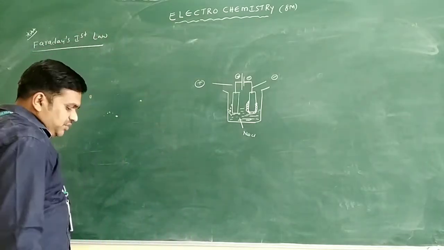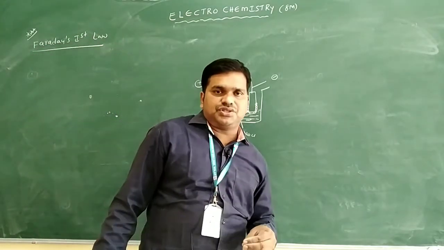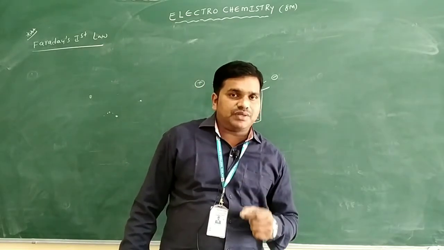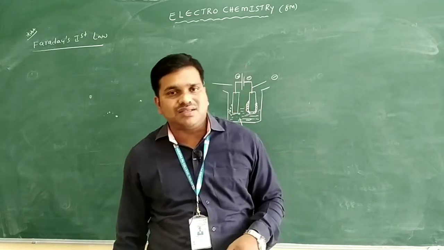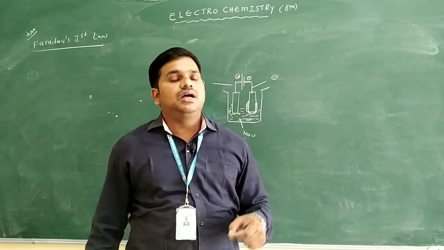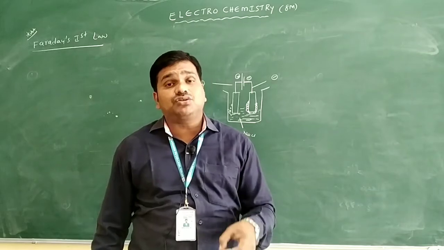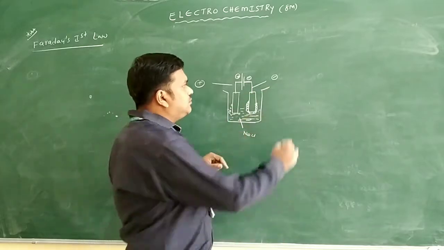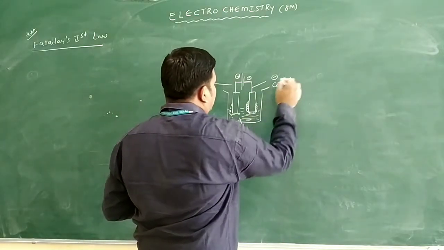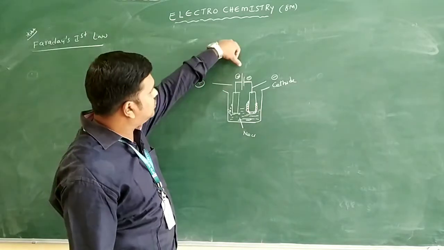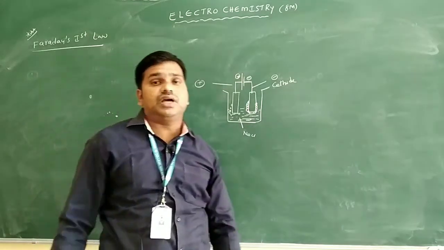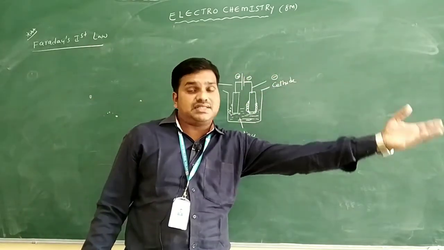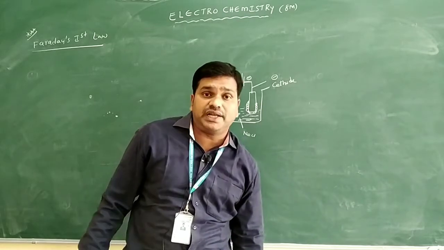So what is Faraday's first law? The amount of the substance deposited at the cathode during electrolysis is directly proportional to the quantity of electricity passed through the solution. How much quantity of electricity is passing through the solution will decide what amount of the substance can be deposited at the cathode.